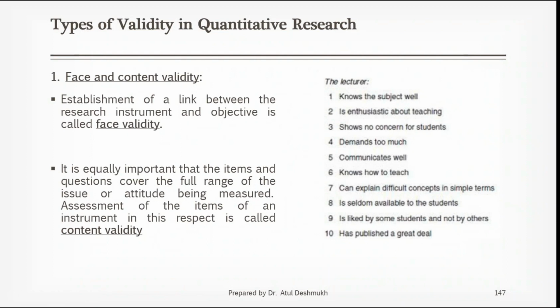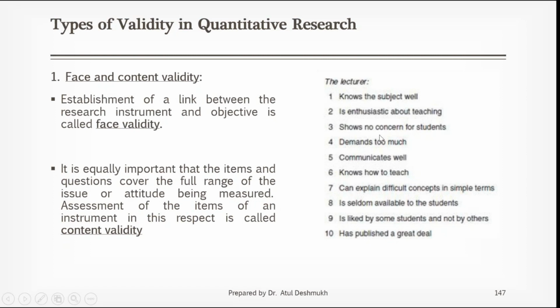Each item should contribute some amount of variance. Suppose total variance is 100. Out of these 10 items, each item should contribute some amount of variance. Suppose statement 1 is contributing 15, statement number 2 is contributing 20. That way each should contribute some amount to the total variance.